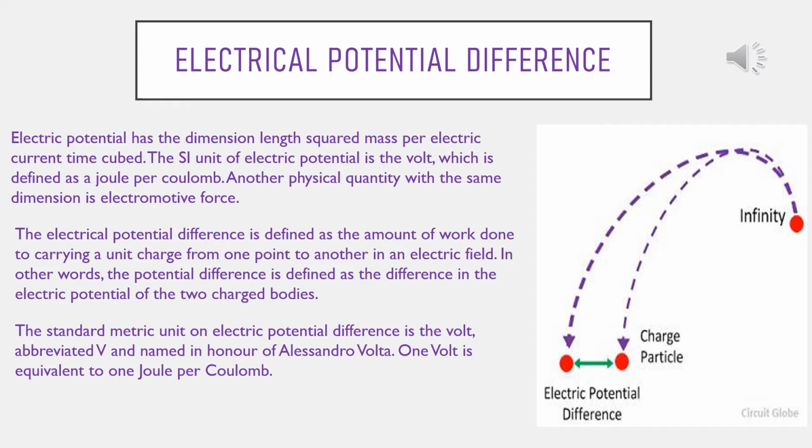That means if the difference is increased, the flow will be increased. It will not depend upon the exact amount of water in that particular limb. The liquid always flows from higher level to lower level, and this flow of liquid continues till the levels of liquid in the two limbs become equal.